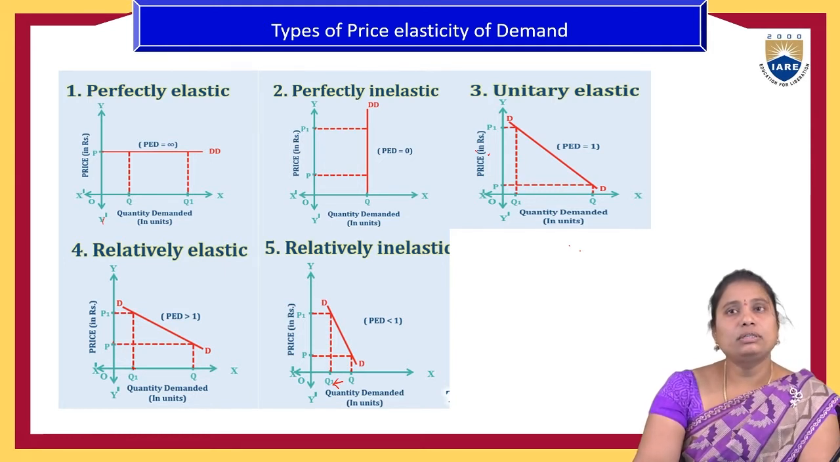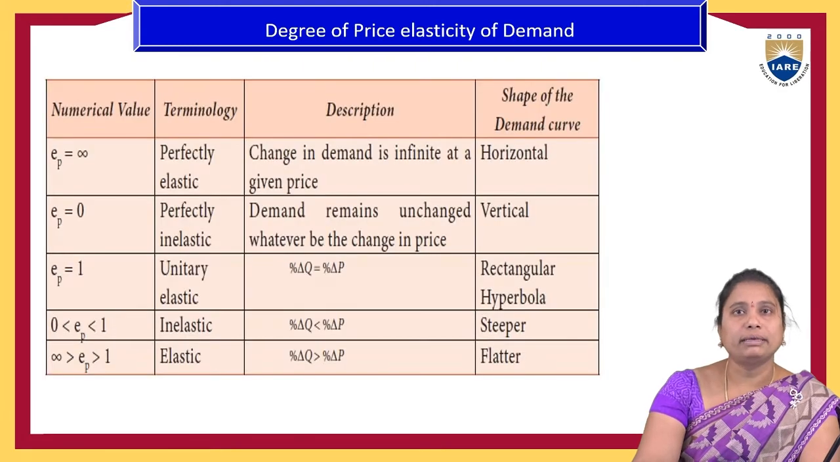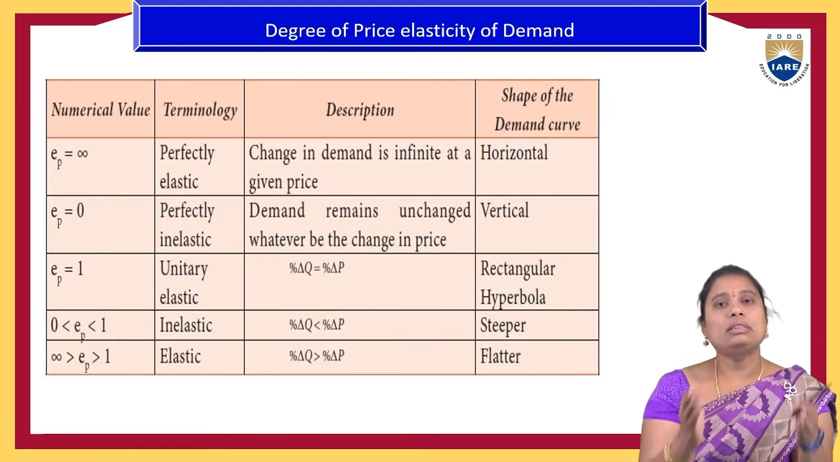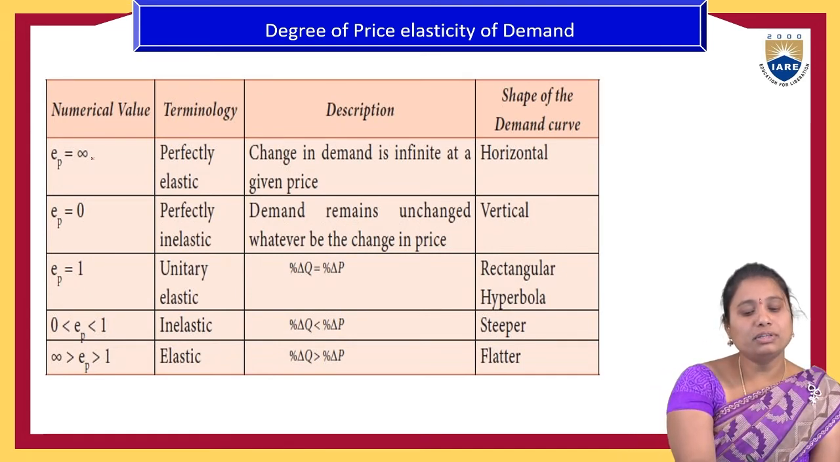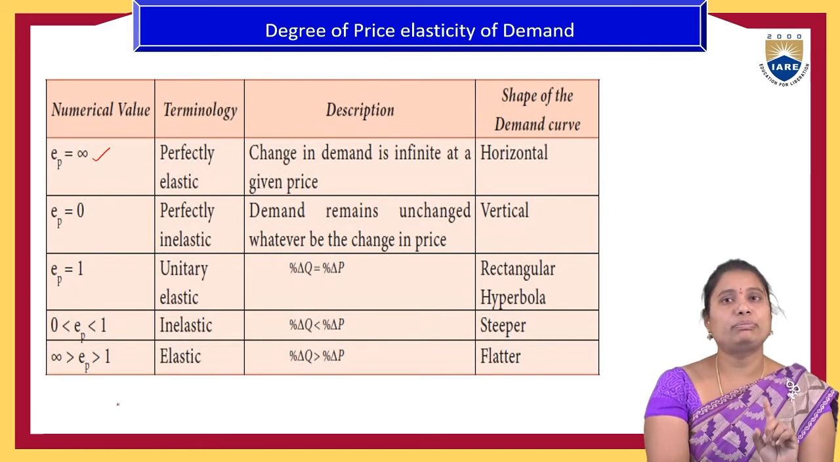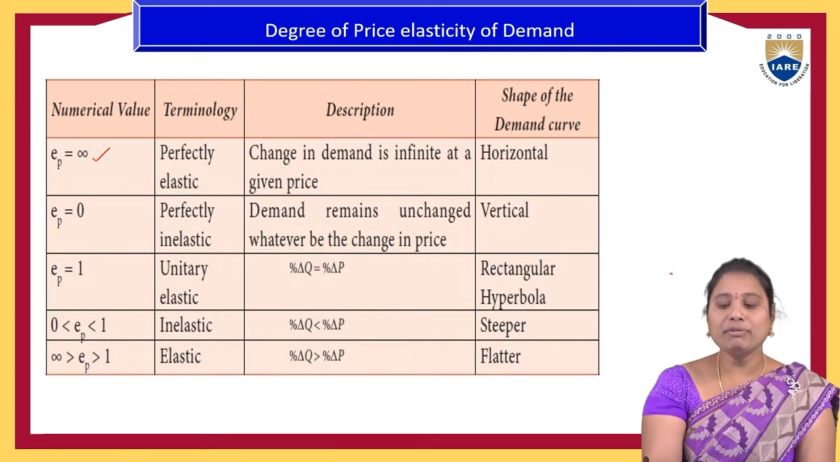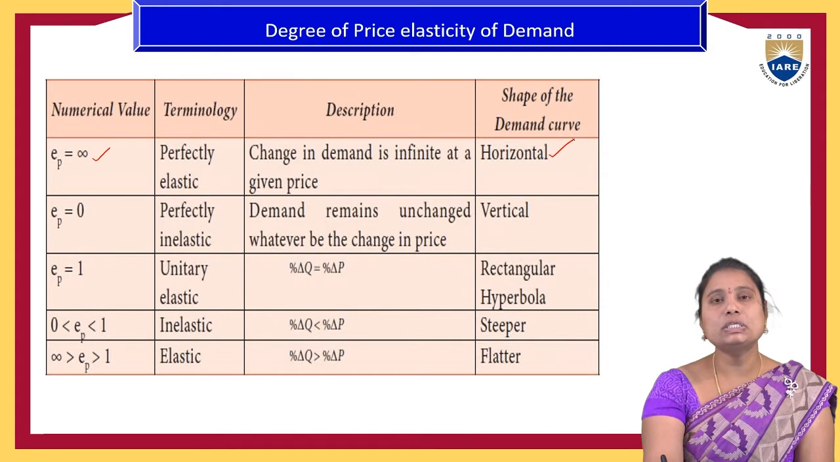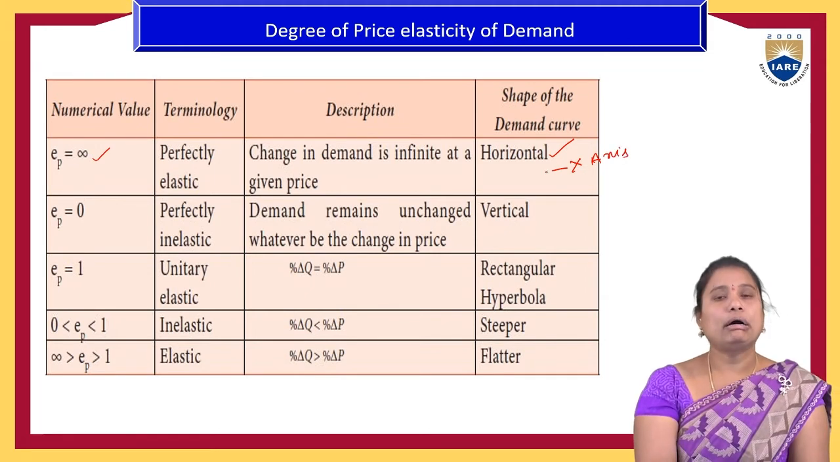So that is about the types of price elasticity of the demand. Once we sum all these five elements: if the elasticity of the price is infinity, then it will be called perfectly elastic demand, that is, the change in the demand is infinite at a given price. Here the shape of the demand curve we have seen is horizontal to the x-axis.